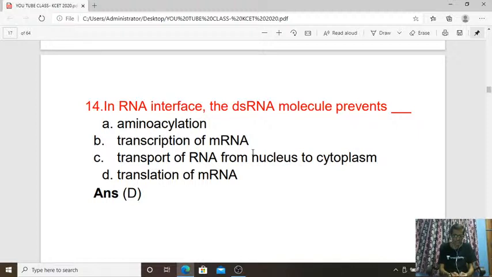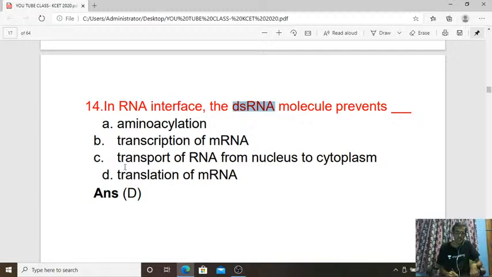Yes, in the 14th question, in RNA interference, dsRNA refers to double-stranded RNA molecule, prevents what?